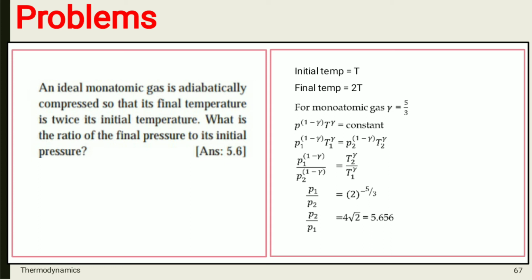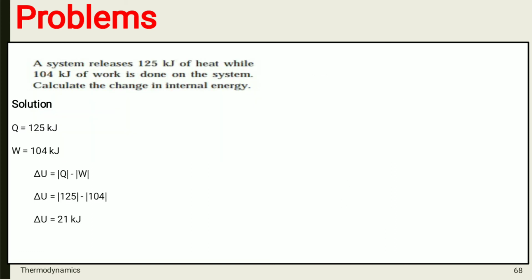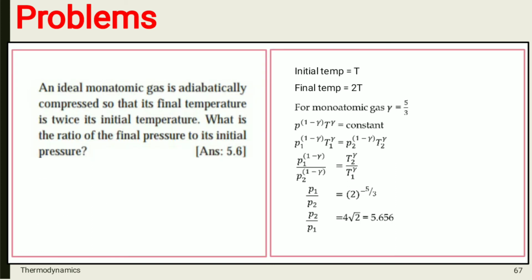Then what is this gamma? Gamma is adiabatic ratio, which is equal to the ratio of specific heat at constant pressure to the specific heat at constant volume, that is Cp divided by Cv. Okay. Then by using the formula P raised to 1 minus gamma, T raised to gamma is equal to constant, we will solve the new problem.